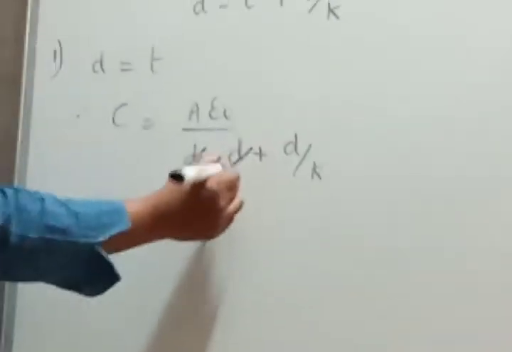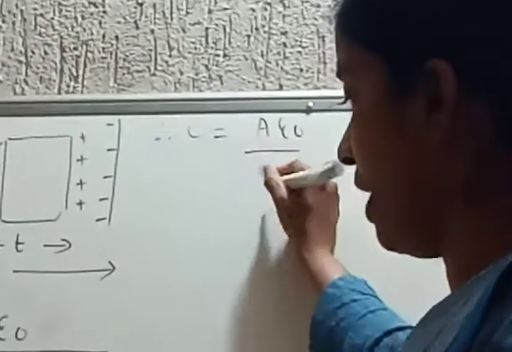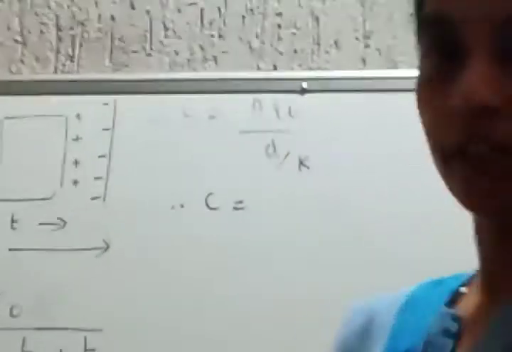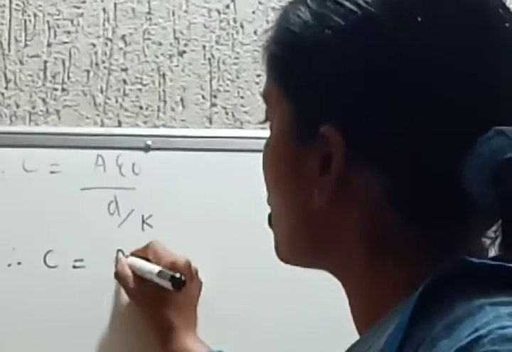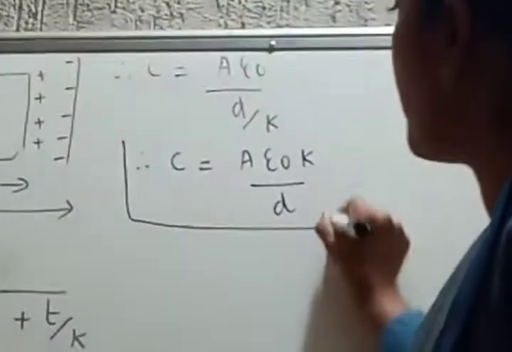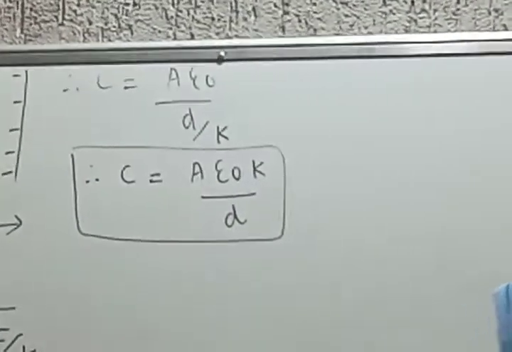That's it. If the dielectric is full. Now what will cancel? This will cancel. So what do we get here? The expression for capacitance will be, therefore, C is equal to A epsilon naught divided by D upon K, or therefore, send K upward, C is equal to A epsilon naught K upon D. What is this? The expression for capacitance of a parallel plate capacitor when the entire space between the parallel plates is occupied by the dielectric.